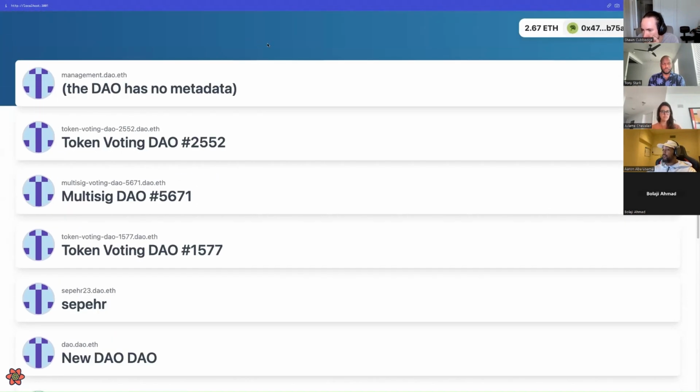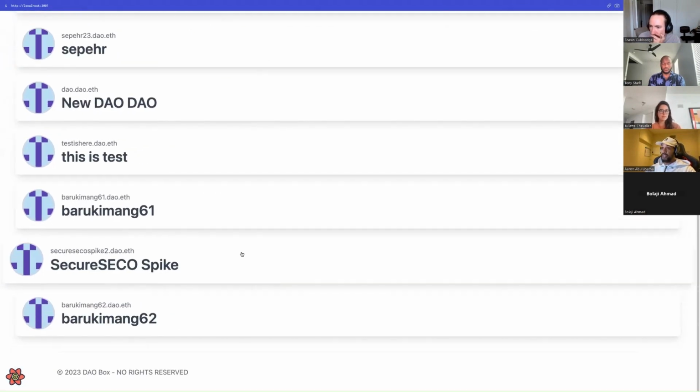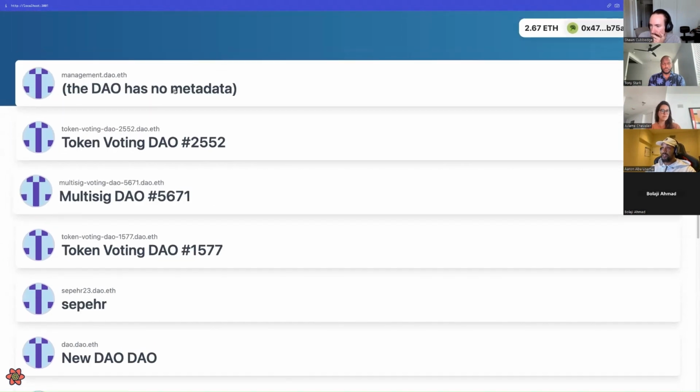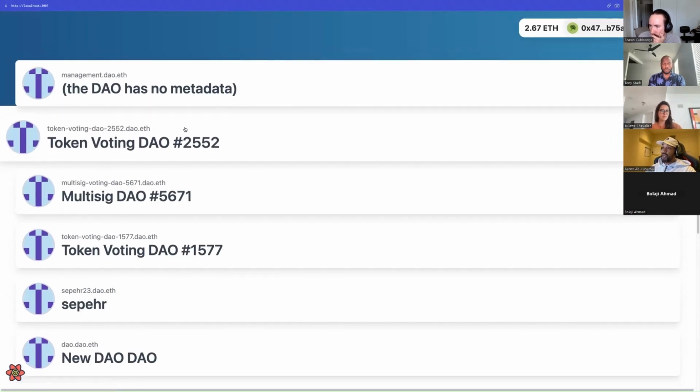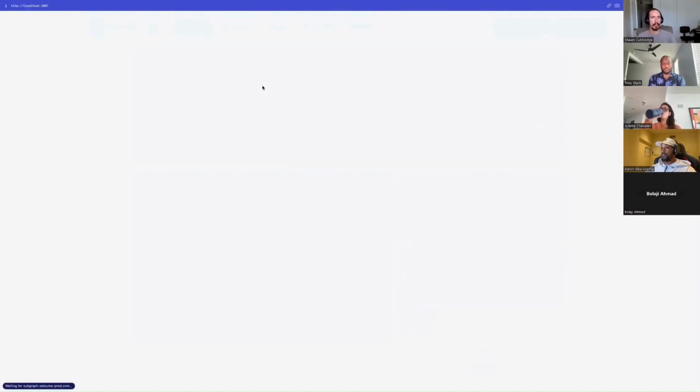All it's doing is using one of the hooks, the useFetchDAOs hook, and getting a bunch of different DAOs from the SDK, right? You hover over these, and if you click any one of them, it takes you to the Aragon client with that DAO, essentially. So it's just a hello world example of how to use the hooks.